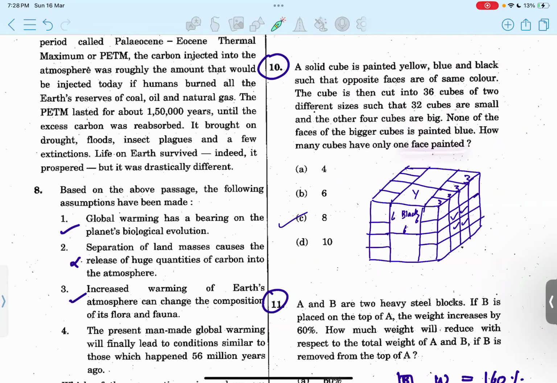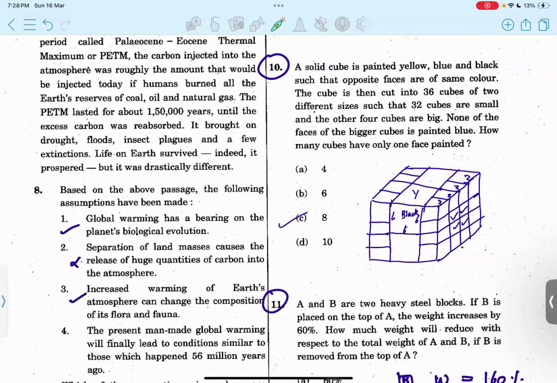If we draw and depict this information, these are the big cubes, and we have mentioned that this face will be painted yellow and this would be black, because it cannot be blue in color. It is mentioned over here. Say we take 12 centimeter to be the length of one side of the cube.